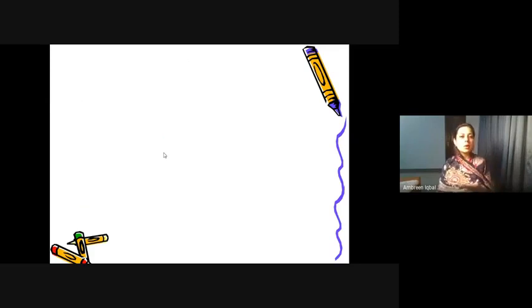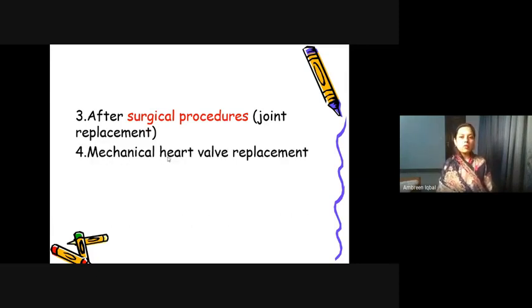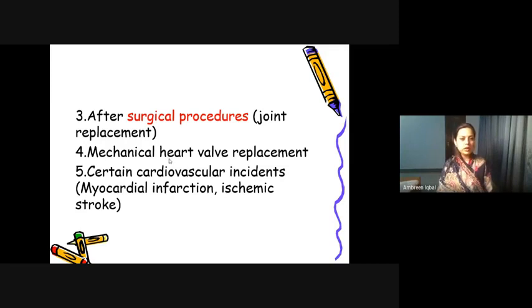The next is after a surgical procedure like joint replacement therapy. The patient has to take rest, and if they are somehow immobile, their level of mobility has been reduced. In such a case, it's preferable. Mechanical heart valve replacements, in case of heart valve replacement, we prefer to use them. Certain cardiovascular incidents like myocardial infarction and ischemic stroke, we try to prevent the recurrence, so we use anticoagulants so that the blood does not coagulate again.